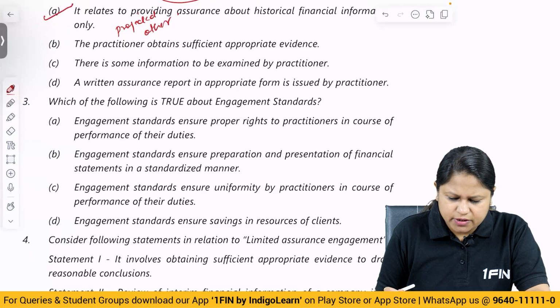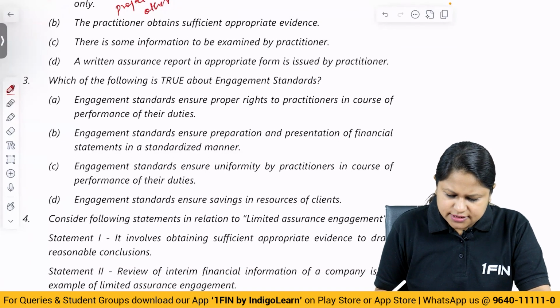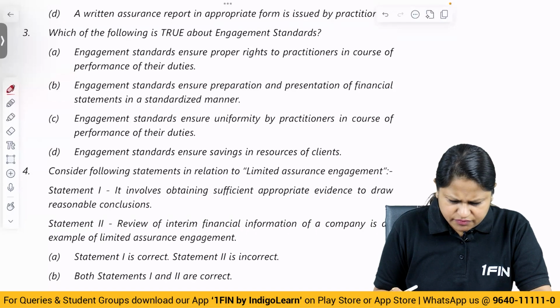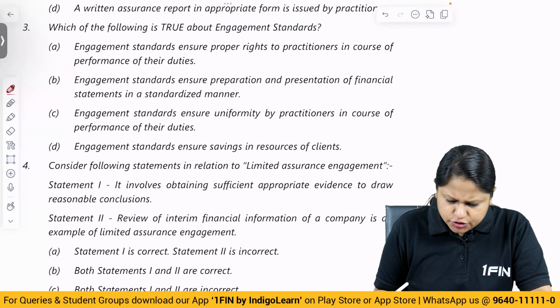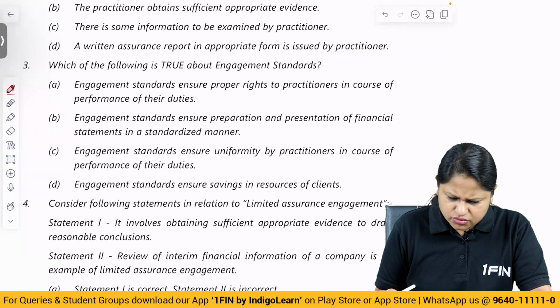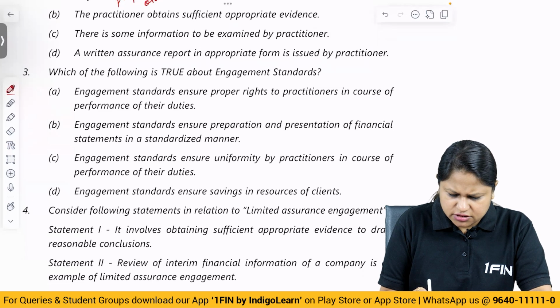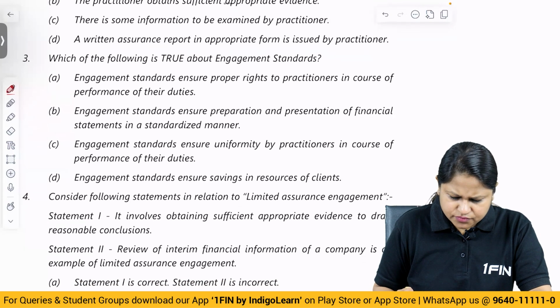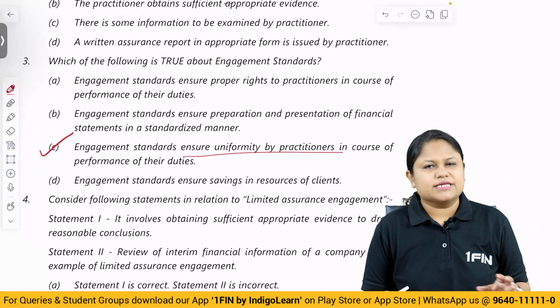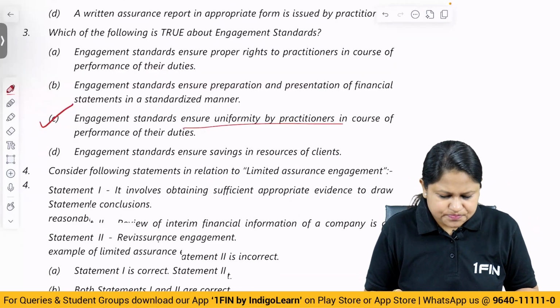Which of the following is true about engagement standards? Engagement standards ensure proper rights to the practitioner in the course of performing their duty. Engagement standards ensure preparation and presentation of financial statements in a standardized manner. Engagement standards ensure uniformity by practitioners in the course of performance of their duty, correct. Engagement standards ensure saving in resources of the client, no. Rights of the practitioner in the course of performance of their duty, no. Uniformity by the practitioners in the course of performance of their duty. The answer is C. These things are all given in the content itself, so you can pick them up very easily.